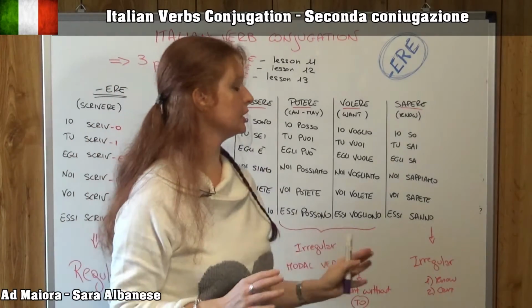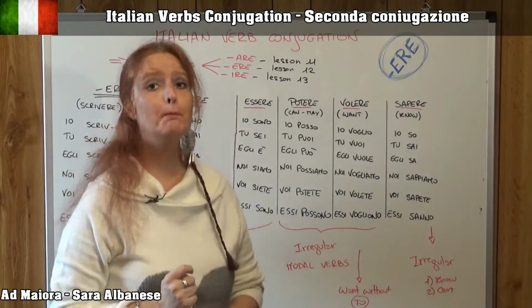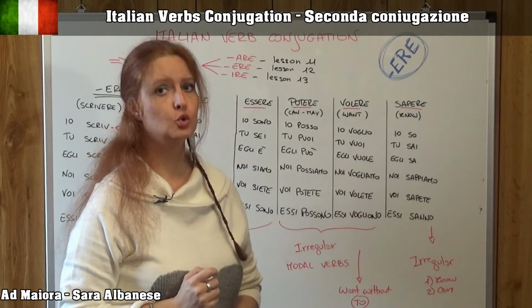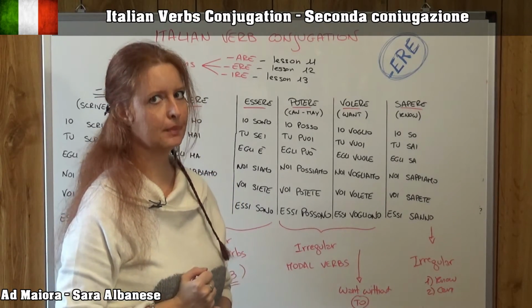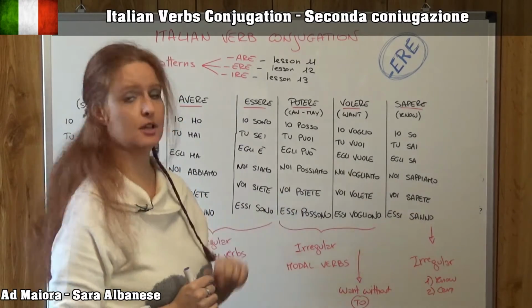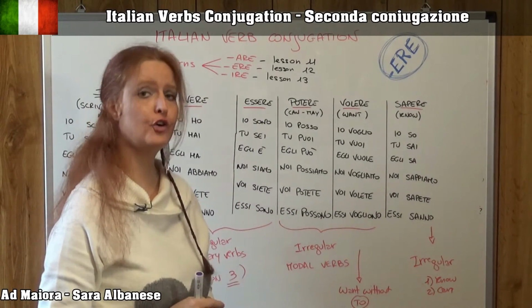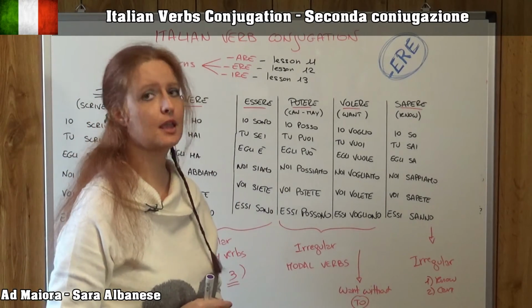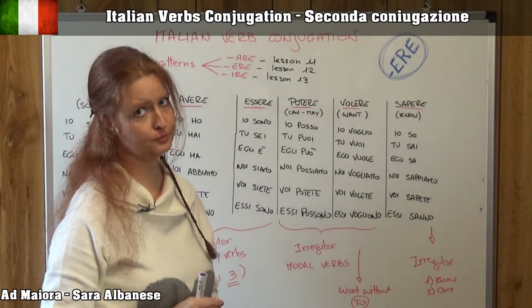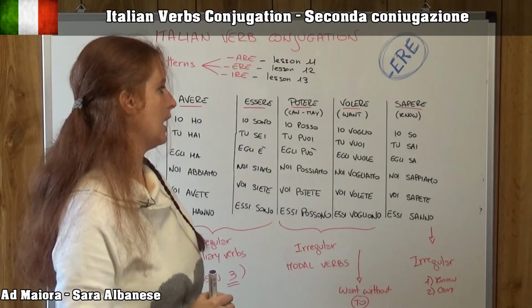Now, the conjugation is completely irregular, as you may see here. Io posso, tu puoi, egli può, with accent, just here. Noi possiamo, voi potete, essi possono. This is really, really irregular, I know.